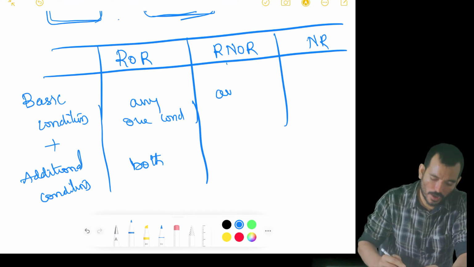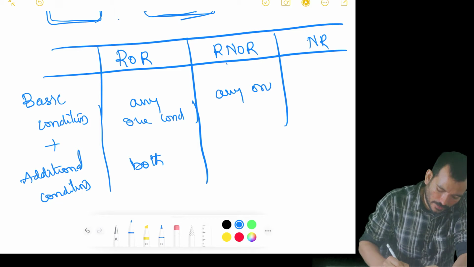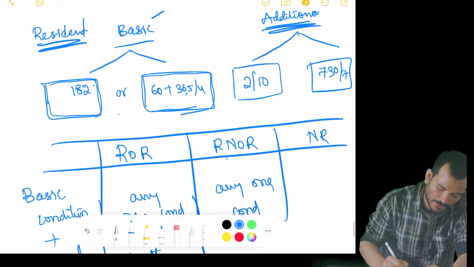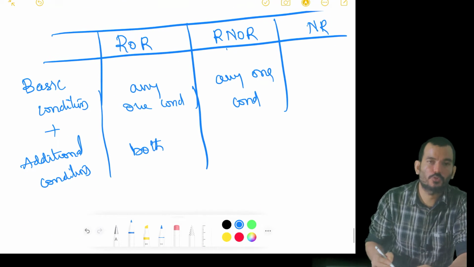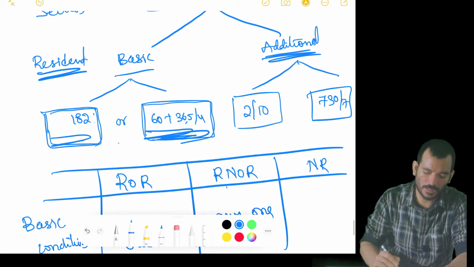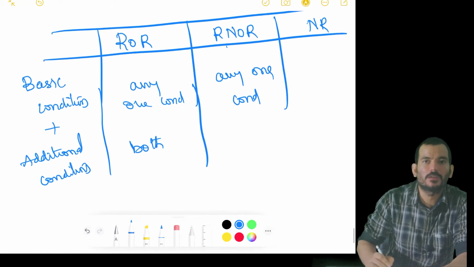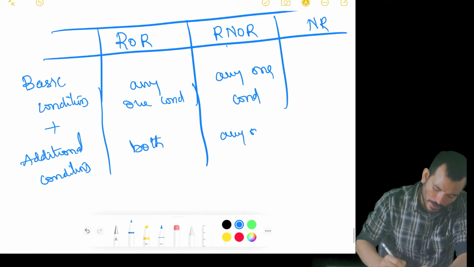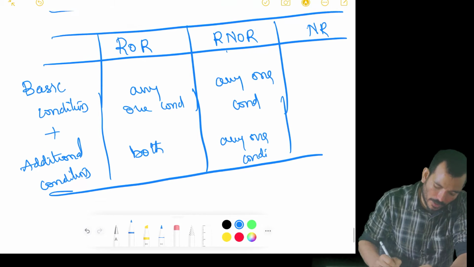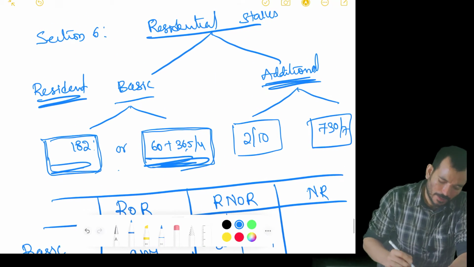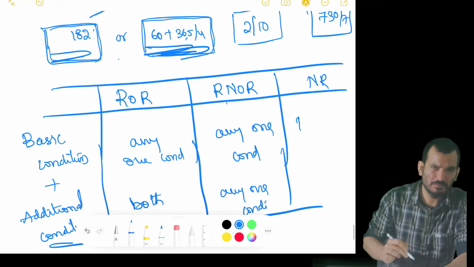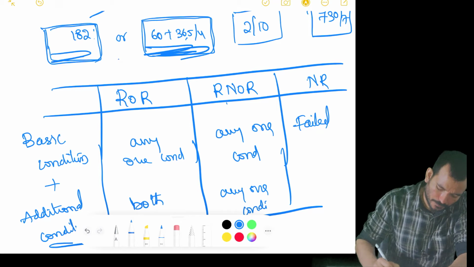What will the R and NOR do? He will also satisfy any one condition out of the basic conditions. Coming to the additional conditions, he will satisfy only one condition. Any one condition. Then we will call him a resident but not ordinarily resident. Coming to non-resident, he will fail to satisfy both the basic conditions. Failed both.